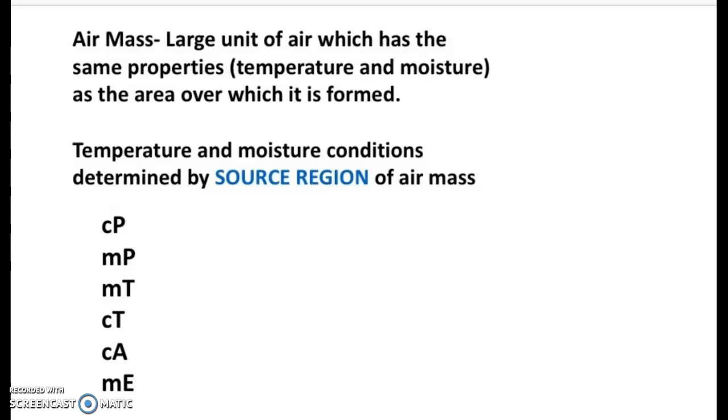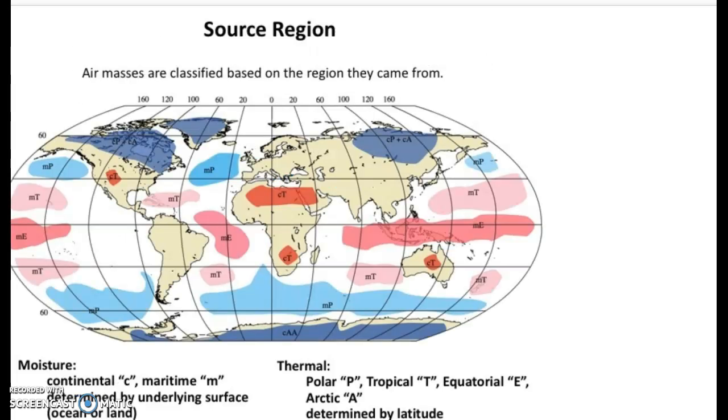There are some abbreviations that they use when they're describing where it's at and how much precipitation, which is moisture or humidity, and what the temperature is. Depending on the area of the land, the air is going to have some of those same properties. So this is the source region. It shows that continental and maritime is the kind of moisture that it has.